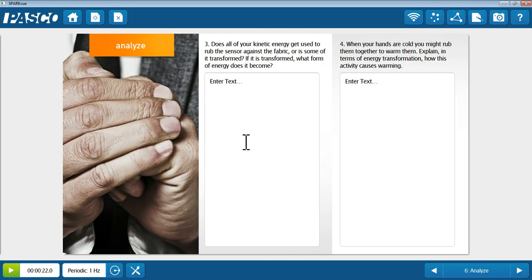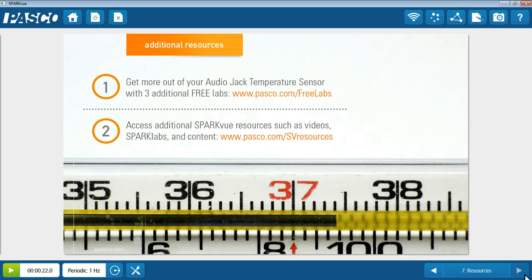Again, it asks the student to further analyze the data. And then in the last page, it shows 3 additional free labs that they can find, including any SparkView resources that are available online.